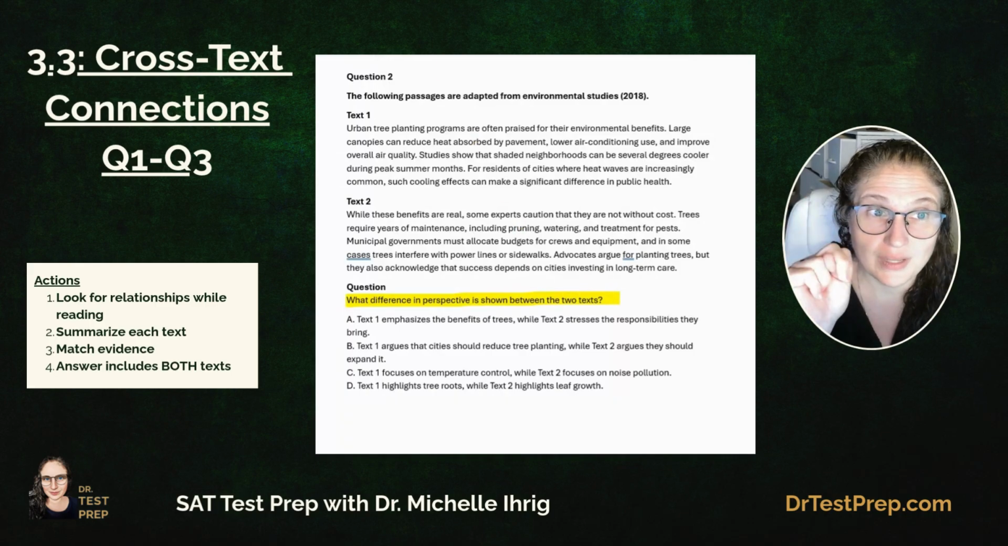So we've got to make sure both texts are in our reading. The following passages are adapted from environmental studies.